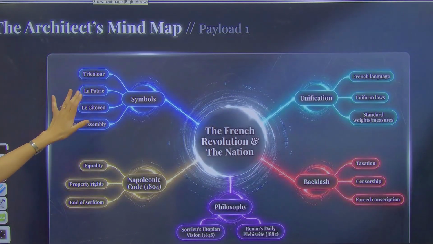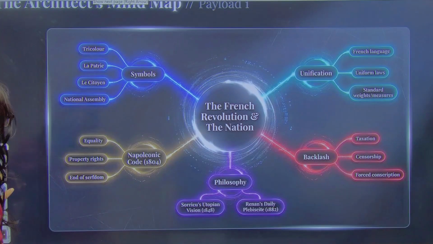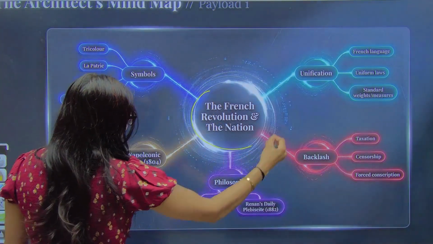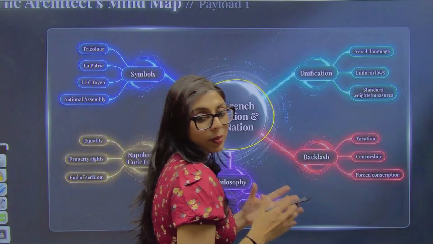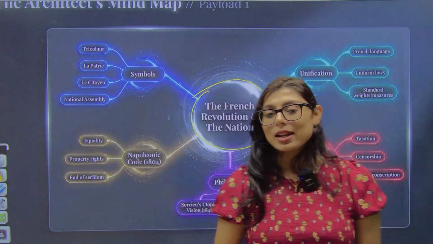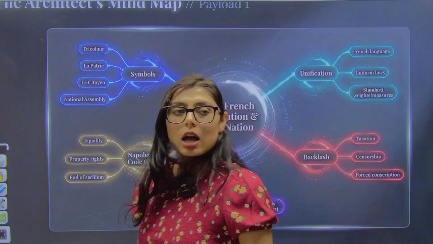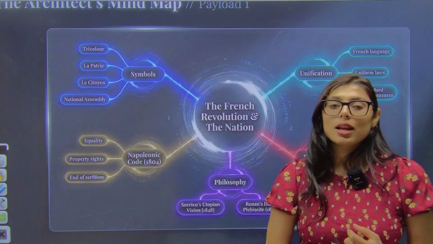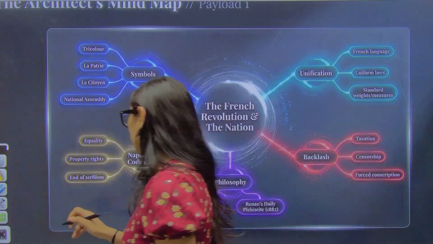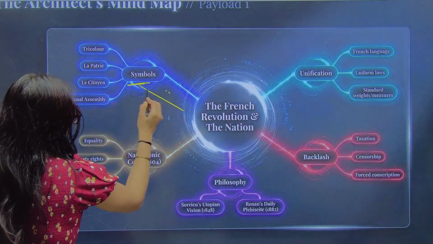So this is the revision which we can do, on what the French Revolution was and what the things were. These are the slides representing your revision. If you want, these slides can be provided to you for your mind maps. This is how we will be providing mind maps in our classes also, where you can revise the entire chapter and write on it. You can write that this is the French Revolution, where they brought such kinds of symbols.